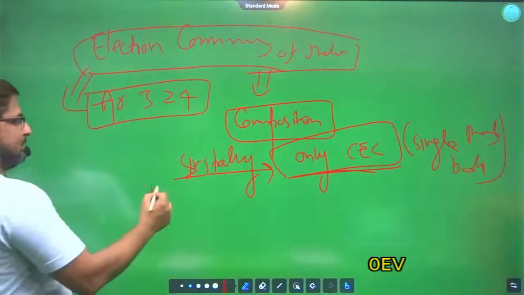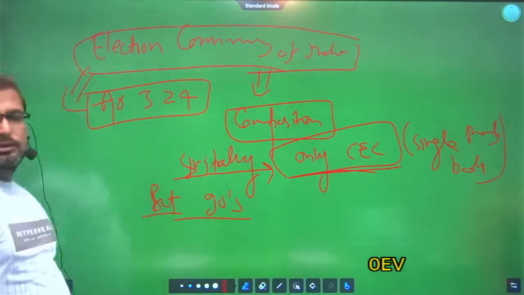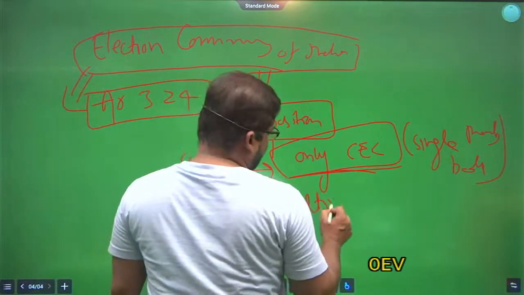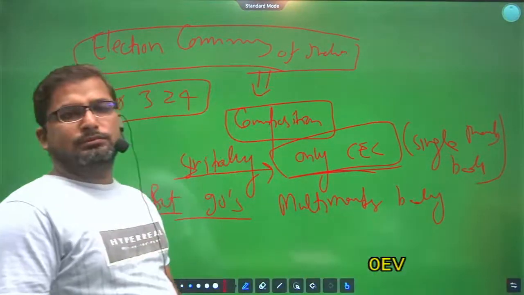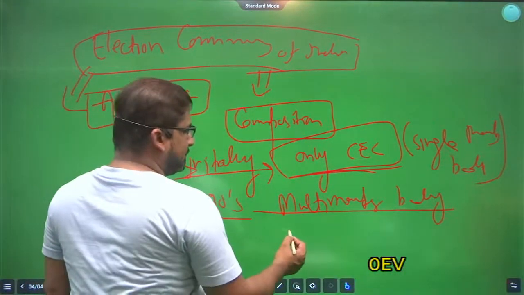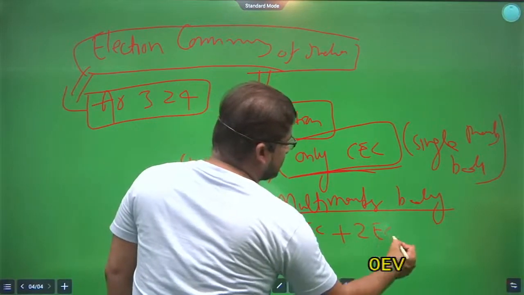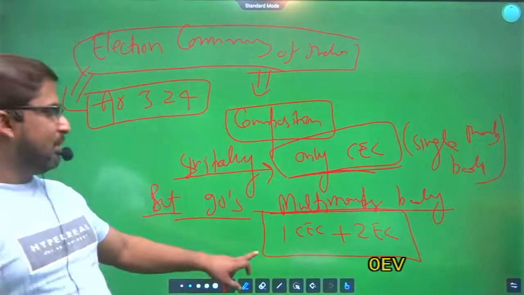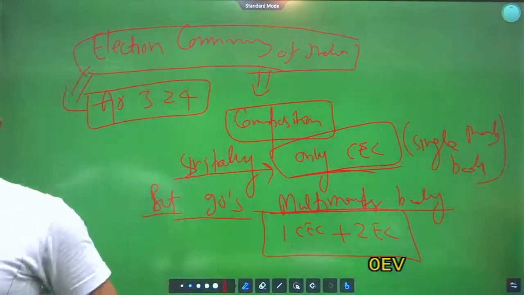But in the 90s, this body has been made a multi-member body. How? A multi-member body means one chief election commissioner plus two election commissioners. Write down this. Now, election commission is a multi-member body. There is one chief election commissioner and two election commissioners. Clear?